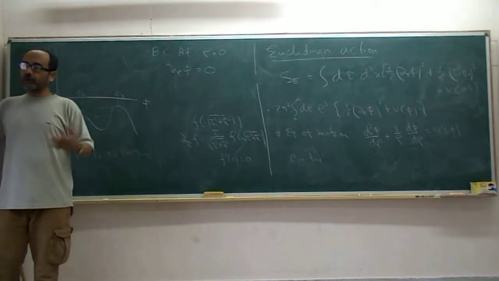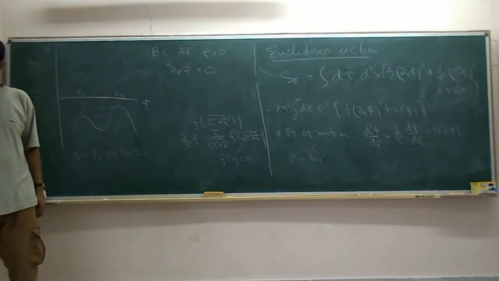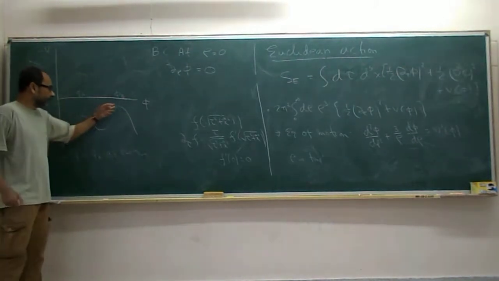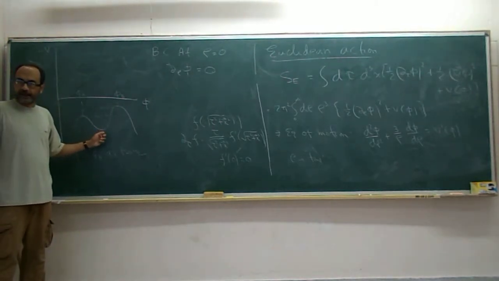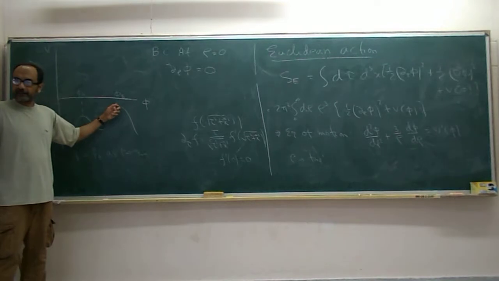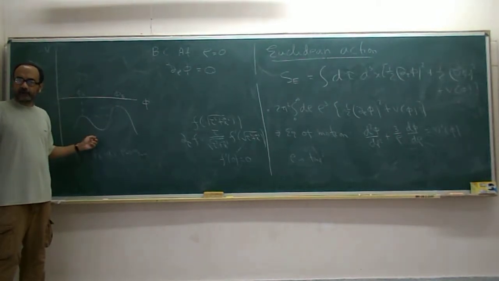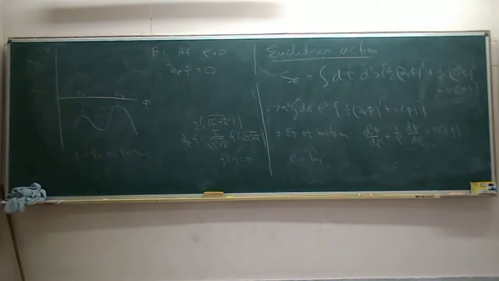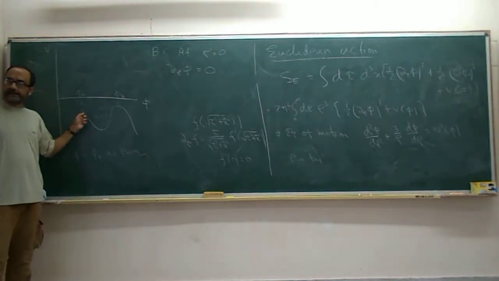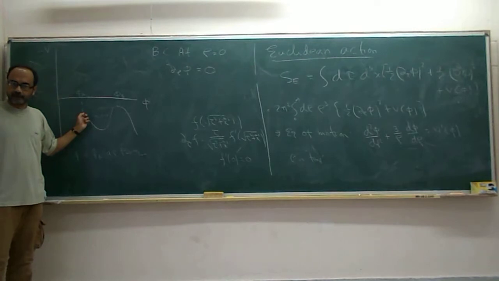So how do you know that there is a starting point which will actually reach there? Maybe when you start from here also, it will undershoot. If the friction term is too high, then even if you start from this side, it will not be able to reach. So what we will have to argue now is that there is indeed some starting point where you can reach here. Otherwise, there is no bounce solution. Is this clear?